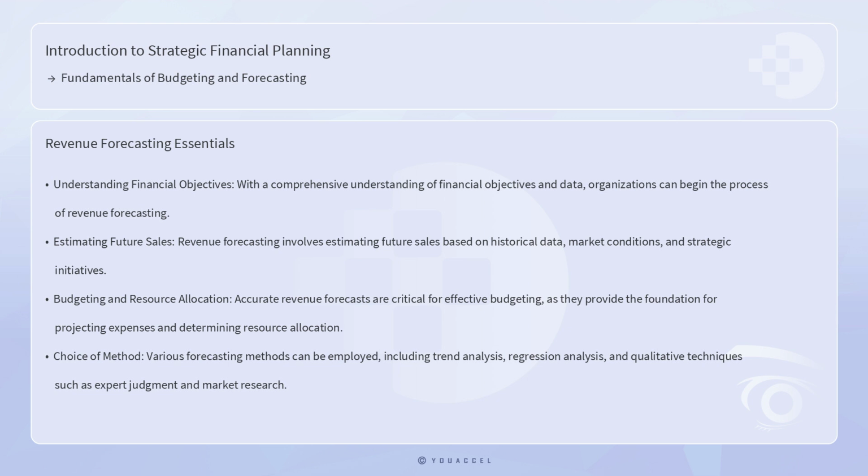With a comprehensive understanding of financial objectives and data, organizations can begin the process of revenue forecasting. Revenue forecasting involves estimating future sales based on historical data, market conditions, and strategic initiatives. Accurate revenue forecasts are critical for effective budgeting as they provide the foundation for projecting expenses and determining resource allocation. Various forecasting methods can be employed, including trend analysis, regression analysis, and qualitative techniques such as expert judgment and market research. The choice of method depends on the availability and reliability of data, as well as the specific needs of the organization.